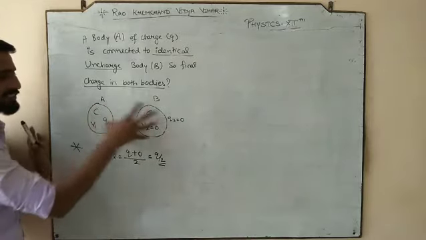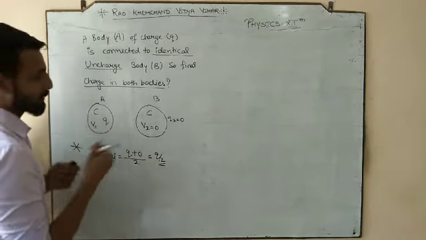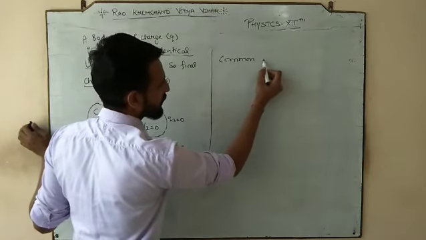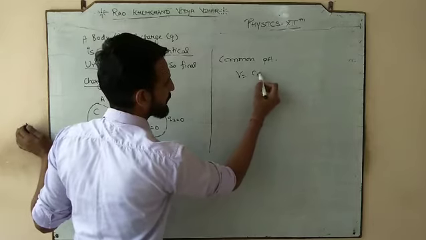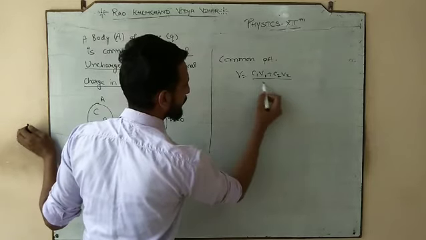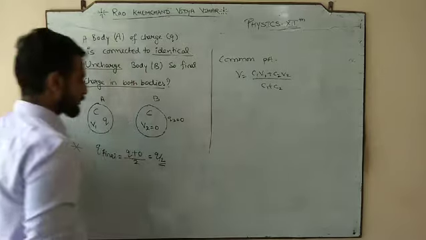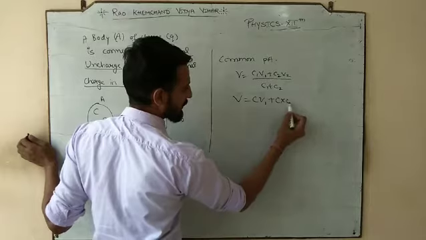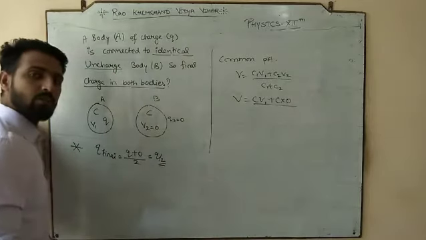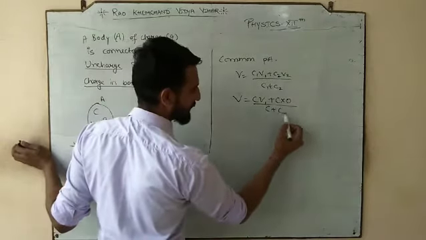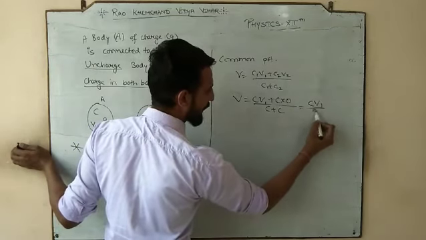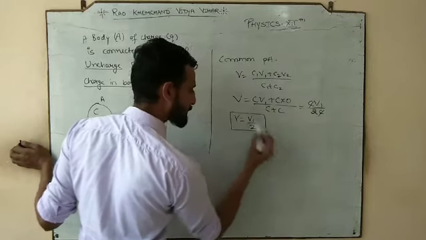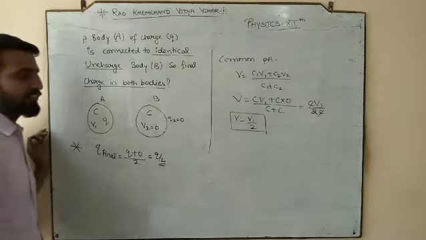So what we have, this is the initial state of the body. So since both the bodies are going to be connected, so what we are going to have? A common potential. Common potential is (C1 V1 + C2 V2) divided by (C1 + C2). So the first capacitance is C. Potential is V1. The second potential is 0 because the second body was uncharged, divided by C plus C. So it would be C V1 by 2C, and the common potential is V1 by 2.